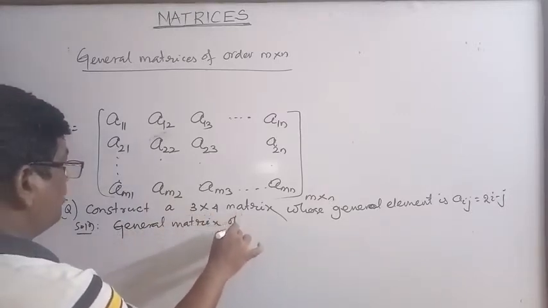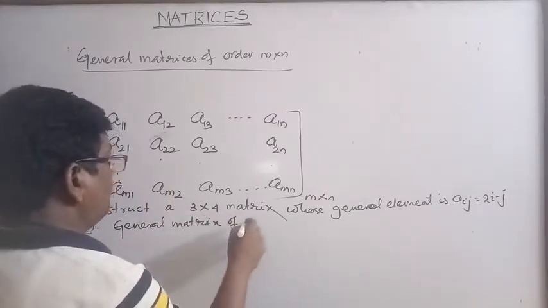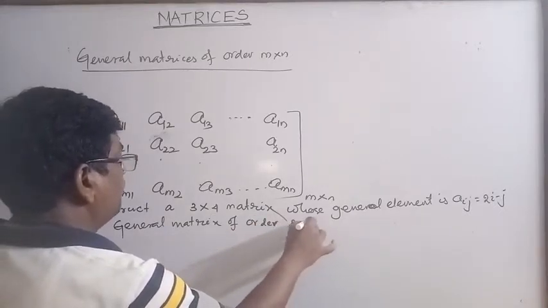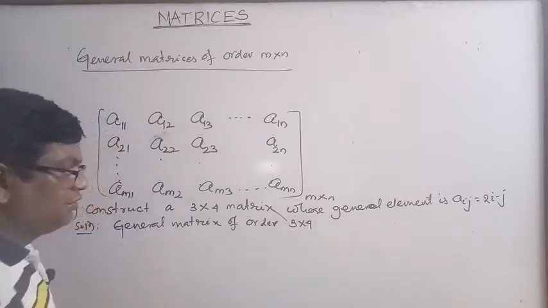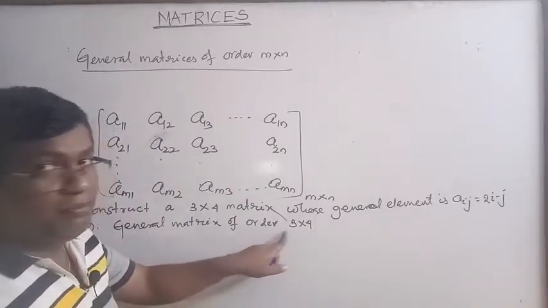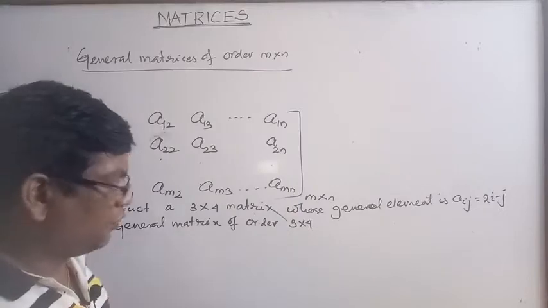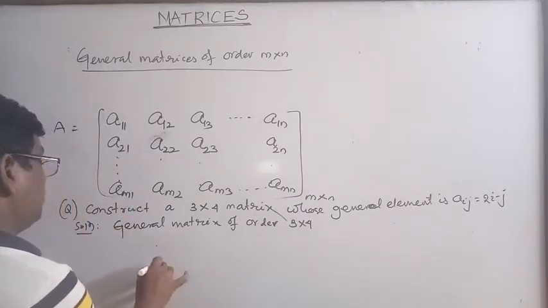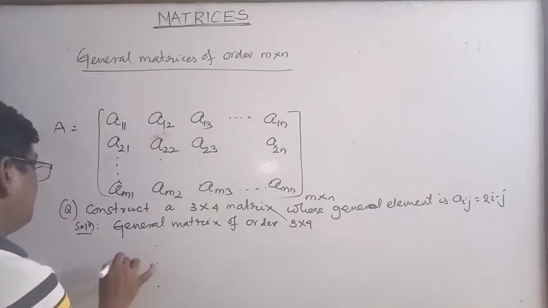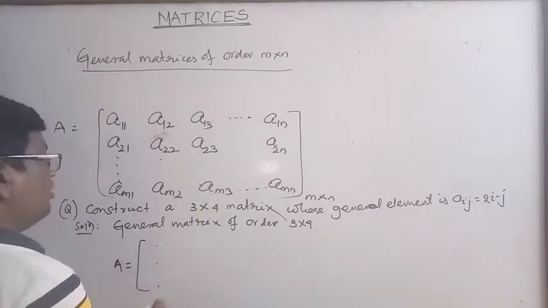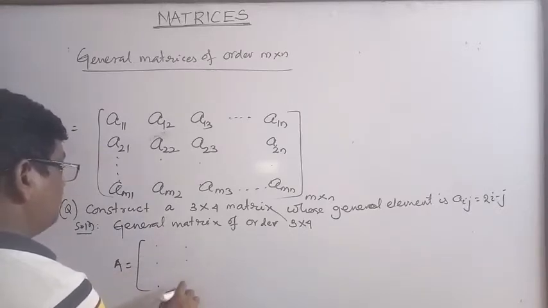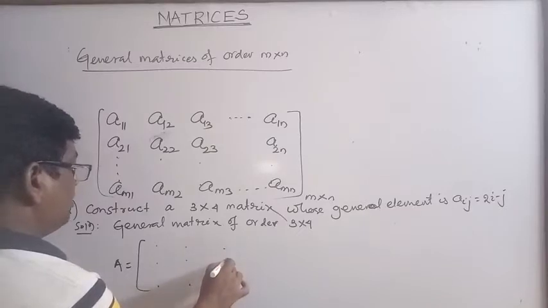of order 3 by 4, that is, here the number of rows is 3 and the number of columns is 4. So the number of rows 3 means this is the number of rows. Suppose this matrix is named A, and the number of columns is 4. First column, this is the second column, third column, and this is the fourth column. Clear?